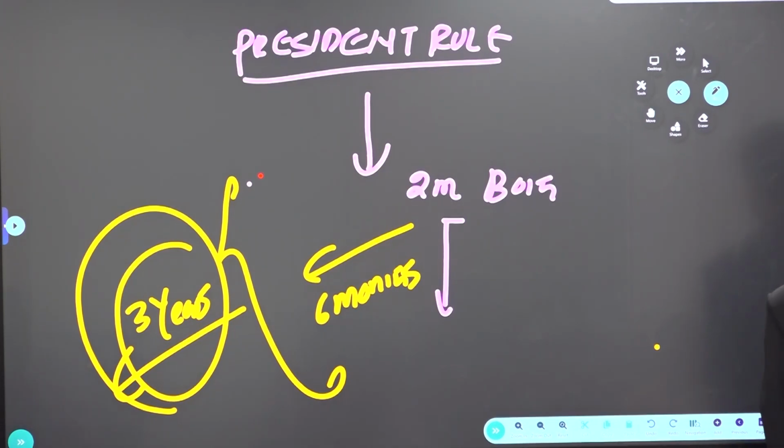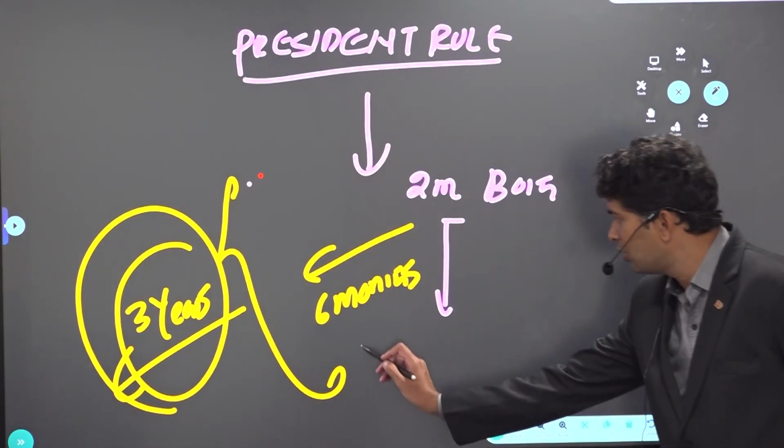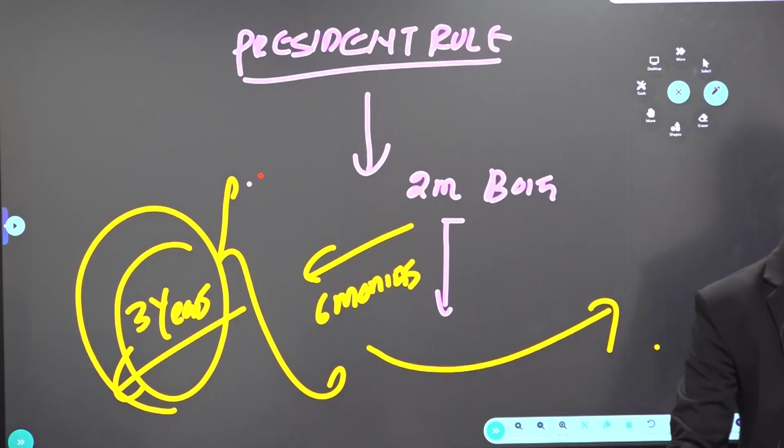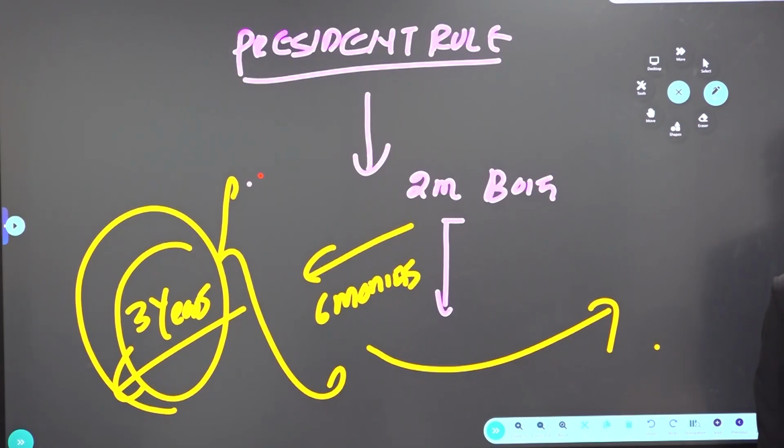Again, continuation. If you want to continue the emergency, at least either of the houses, look at the word, either of the houses, by a simple majority will ensure that it will be continued. Again, President rule can be introduced in any of the states, or more than one state, throughout the state or any part of the state also.